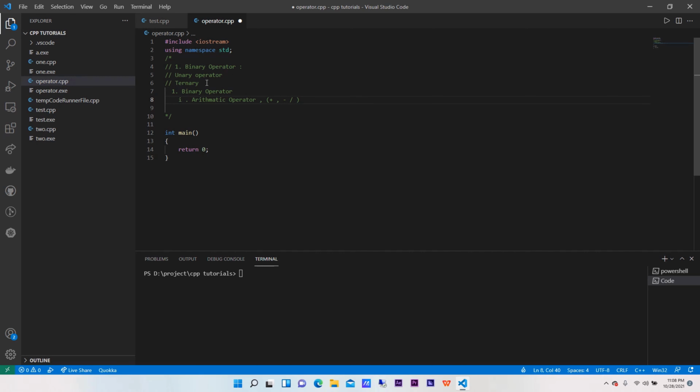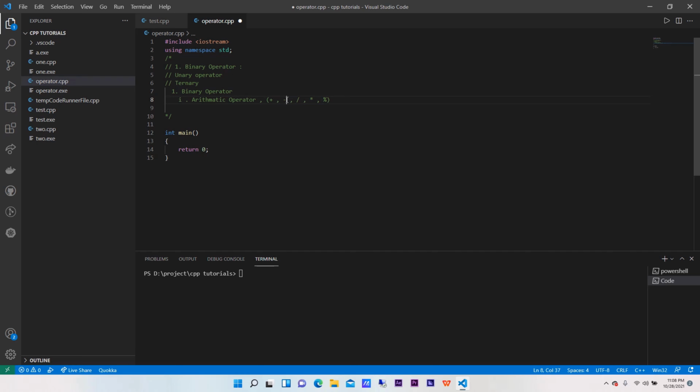Then we have, let me give a comma for better understanding, multiplication, which we denote by star, and division, basically not modulus. You have already studied all this stuff in your maths classes during your 10th standard or 12th standard, whatever it might be. So basically this operator does the same function that math does.